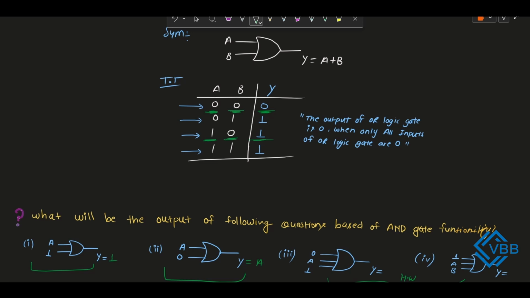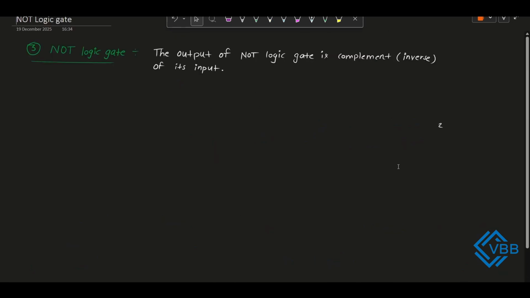Now let's move towards the next basic logic gate, that is NOT. The NOT gate is a very basic and fundamental block of VLSI design. Okay, let's observe its output behavior. The output of the NOT gate is the complement or inverse of its input.